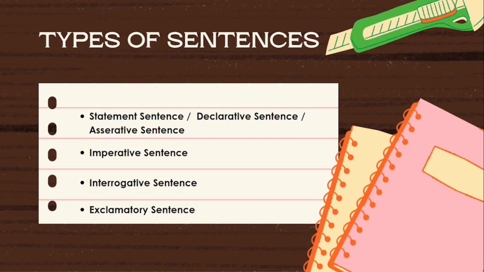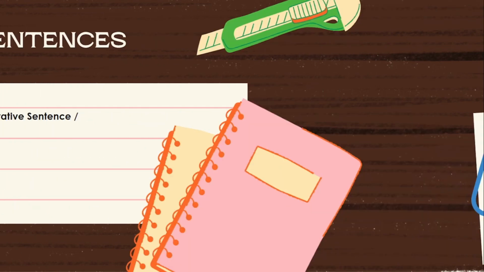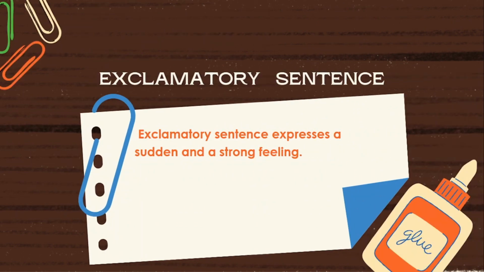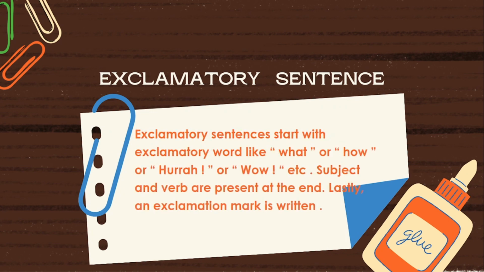In this video, exclamatory sentence is going to be explained. What is an exclamatory sentence? An exclamatory sentence is one which expresses a sudden and a strong feeling. Generally, 90% of exclamatory sentences start with an exclamatory word like what, how, hooray, wow, etc. These exclamatory words are not compulsory, they are optional.